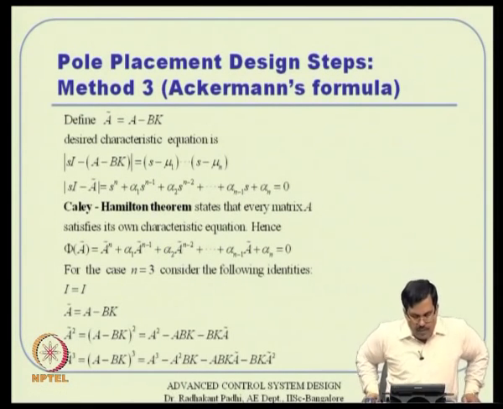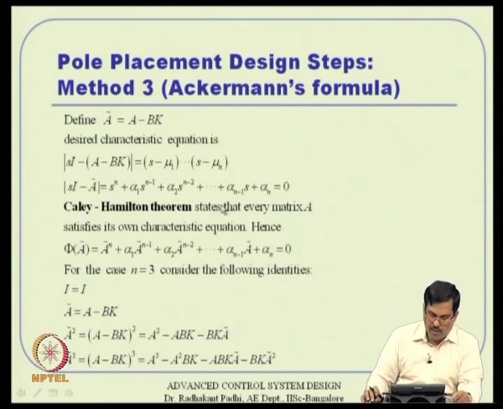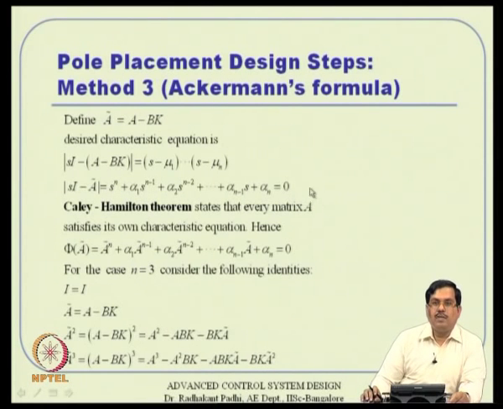So, if you see this usage of the Cayley-Hamilton theorem, let us say we want to apply. This is nothing but the characteristic equation for the closed loop matrix A tilde. Obviously, this A tilde will satisfy a matrix equation that way. So, if you just see this equation as s to the power n plus alpha 1 s to the power n minus 1 and all that, the exactly similar equation you can write here.